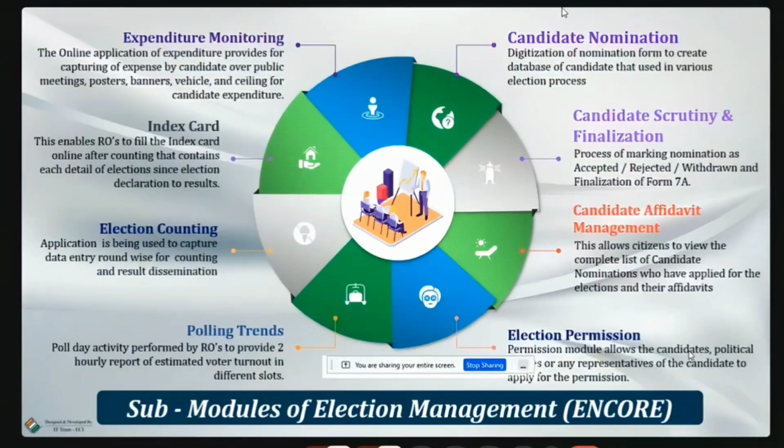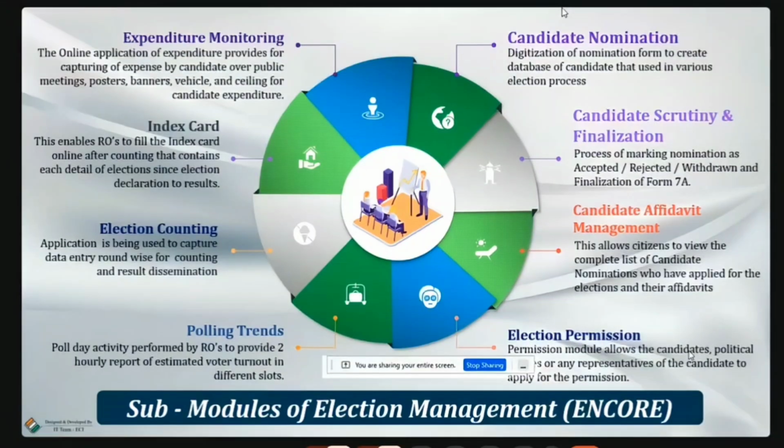But the control room should ensure that these updates are done in the correct time frame and all presiding officers have done the update. For example, if a district has about 1,500 polling booths, the 1,500 presiding officers should update the 2-hourly voter turnout, and the RO team, DO team and CEO team, everybody has to ensure that all the data entry has been done in the correct time frame. So for example, the first entry for the voter turnout will come at 9 o'clock.